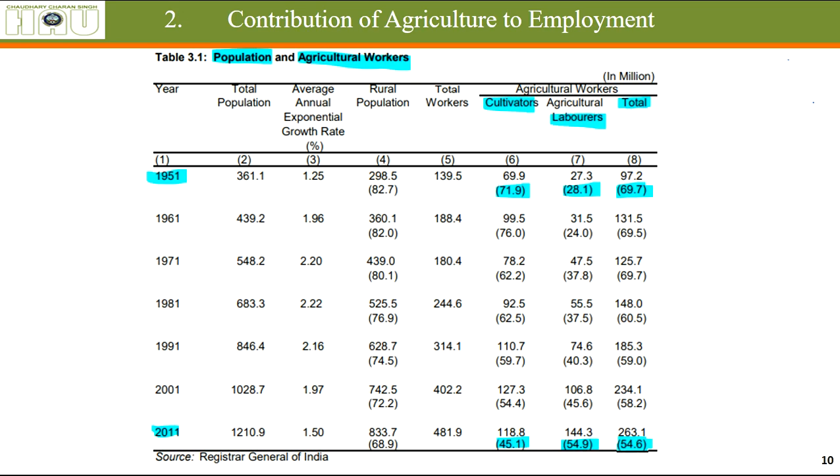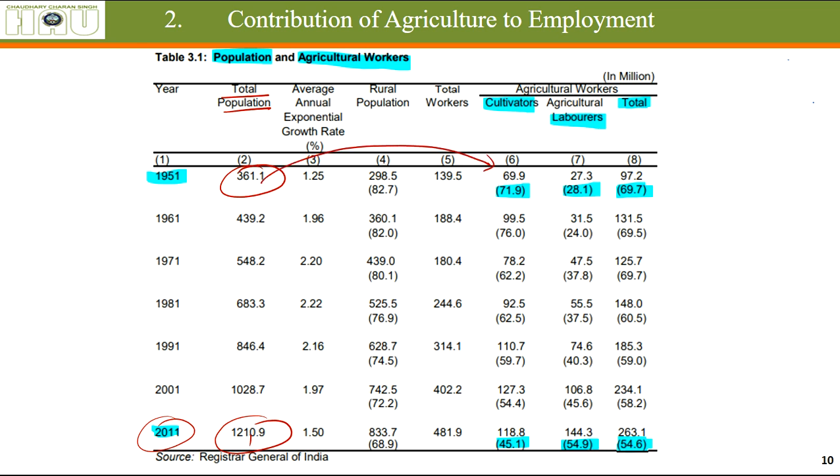Contribution of agriculture to employment: as you can see according to the data, the total population of the country has increased from 36 crores to 121 crores in 2011, as per the population census of 2011.